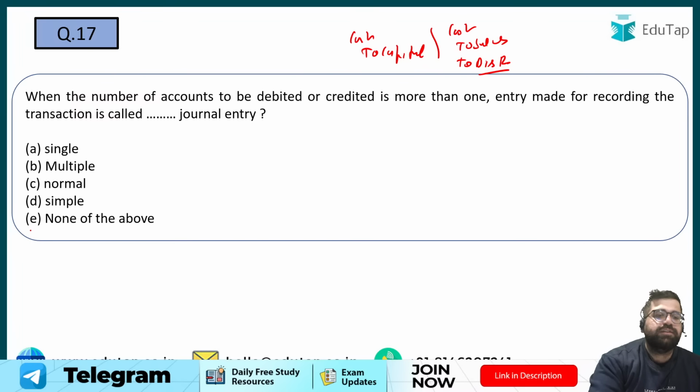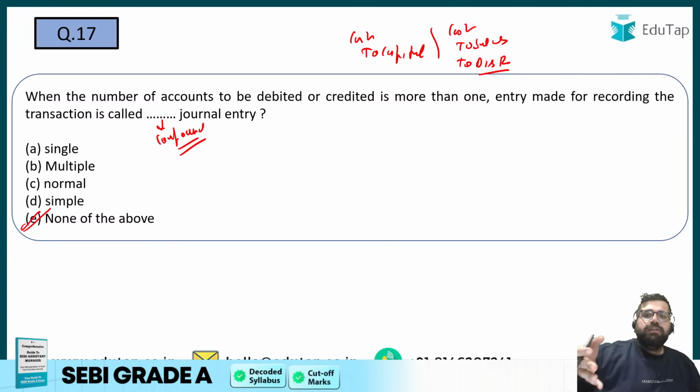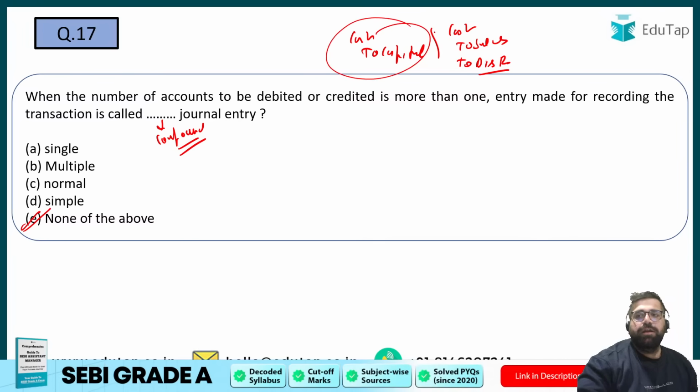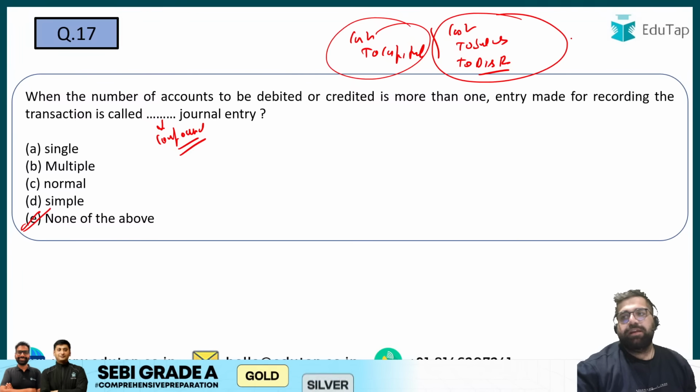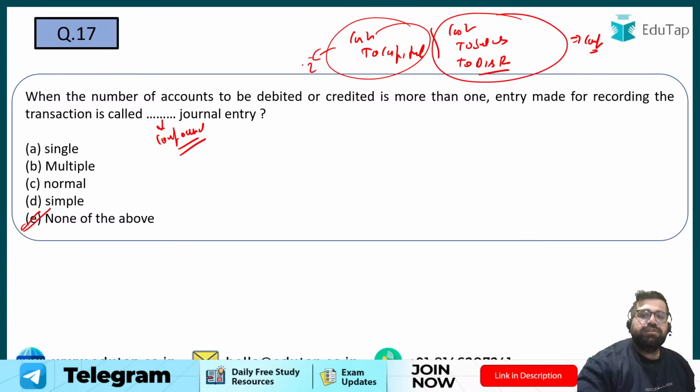Yes, the correct answer will again be none of the above, because this is known as compound journal entries. Compound means more than two accounts are getting impacted. Like this is a simple journal entry, but this is a compound journal entry. In a compound entry, more than two accounts will be getting impacted. But in this case, only two accounts are getting impacted.